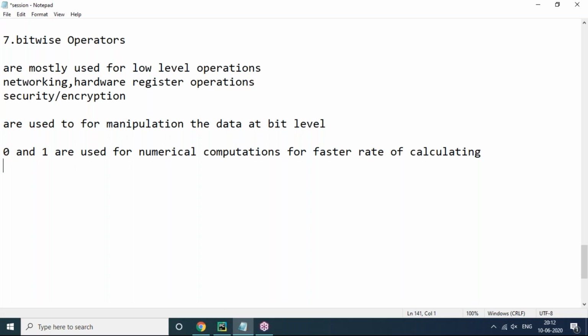Now, what kinds of bitwise operators are there? I'm going to list them out and explain one by one quickly.